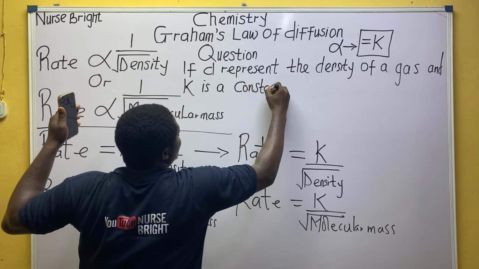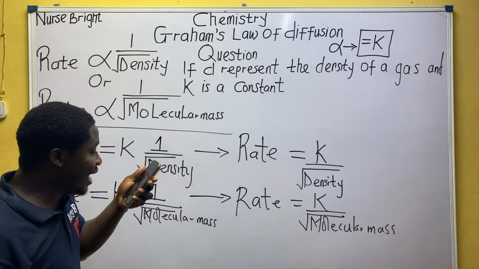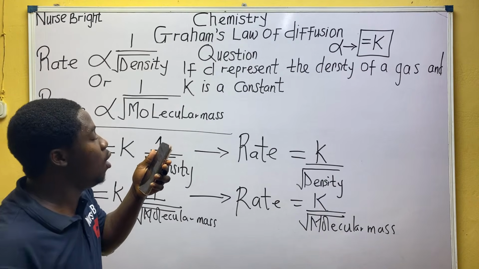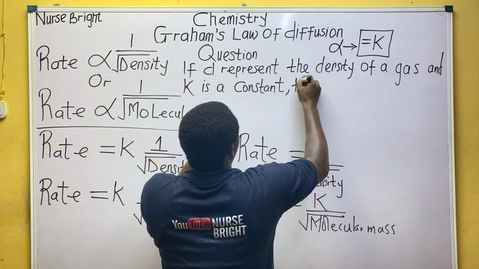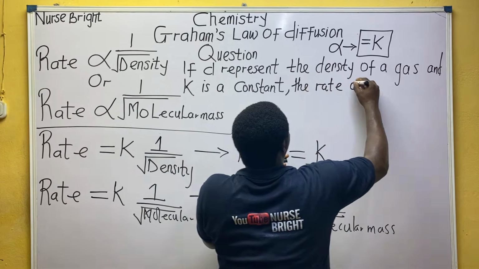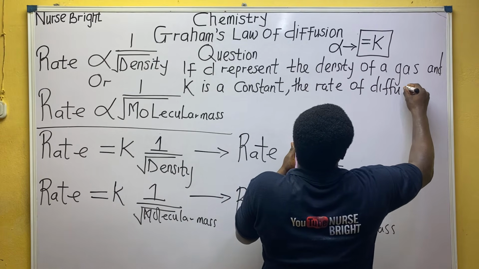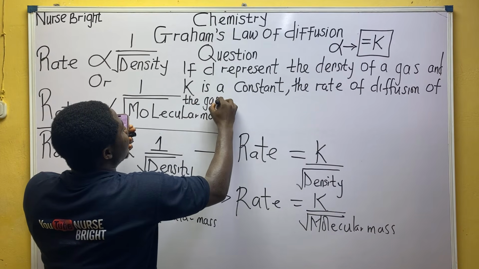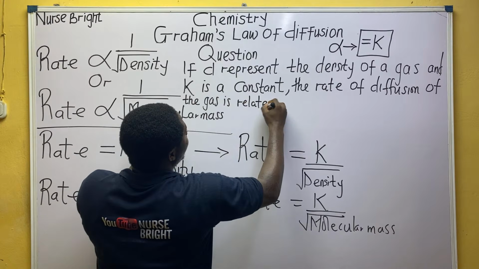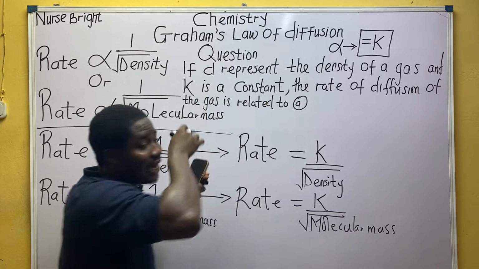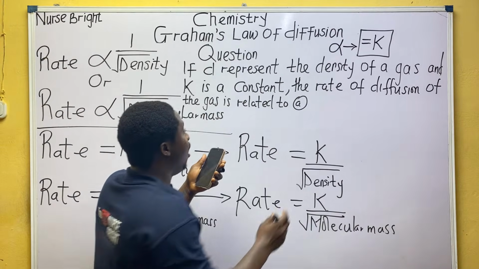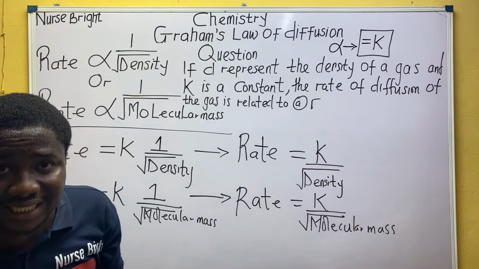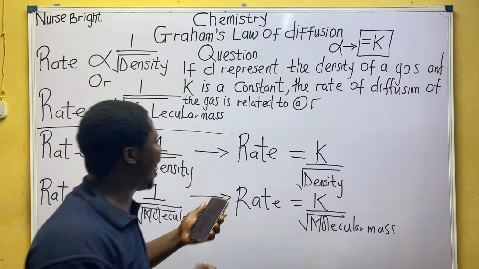They are telling me now that K is a constant, which they have told us already. They now said the rate of diffusion of the gas is related to, look at option A. Relax, let me write the options and let's work it out together. Option A says arrow, this small arrow you are looking at simply means rate.